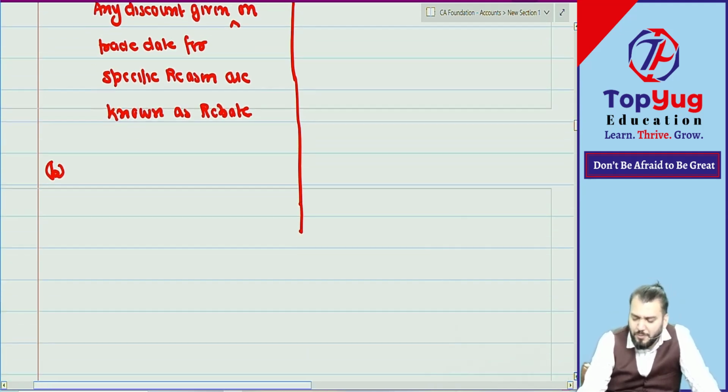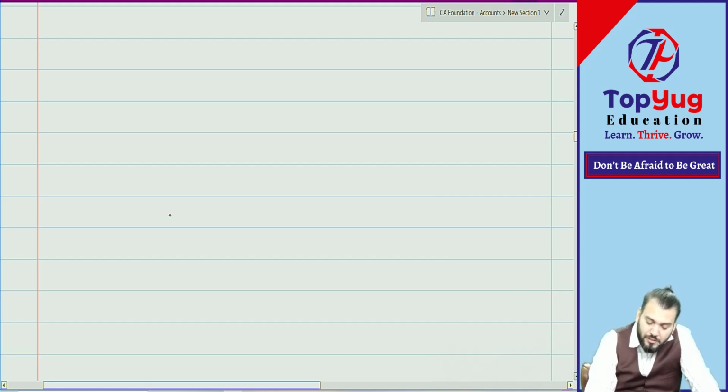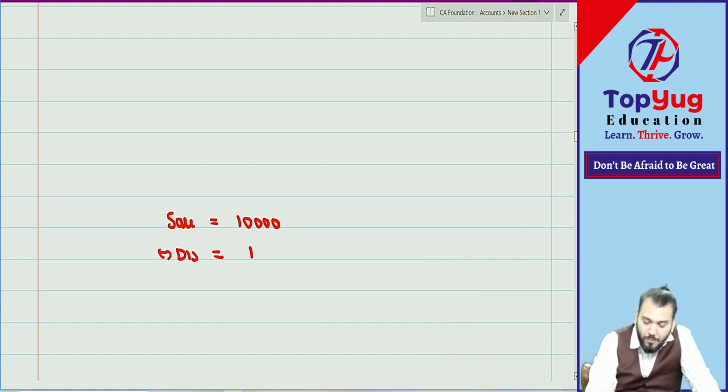Before I give point number B, I want to ask one question. Suppose you have made a sale of rupees 10,000 and you allowed a discount on the trade date of rupees 1,000. How much amount will be collected? 9,000.